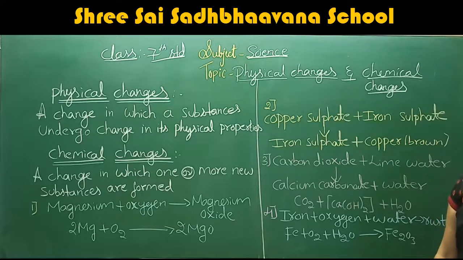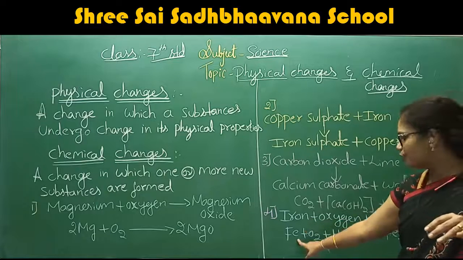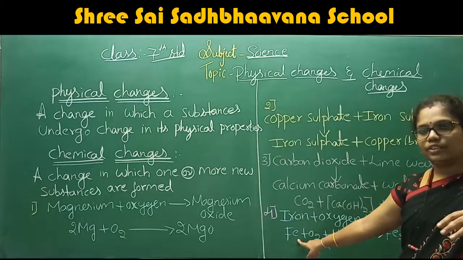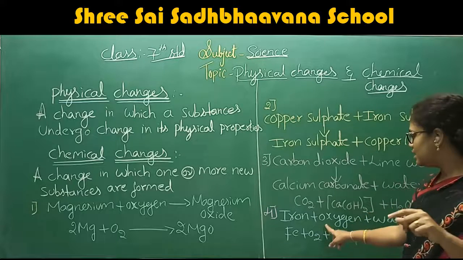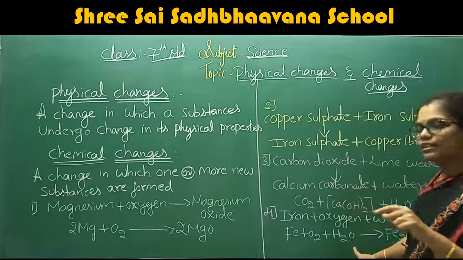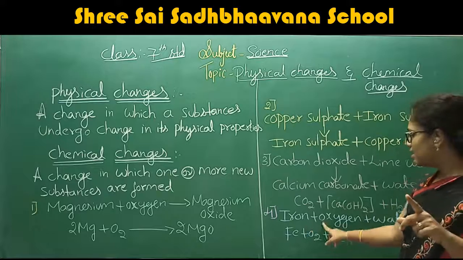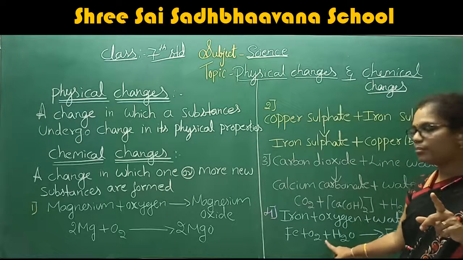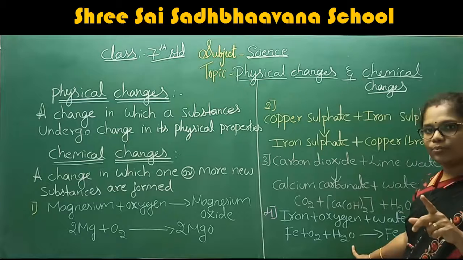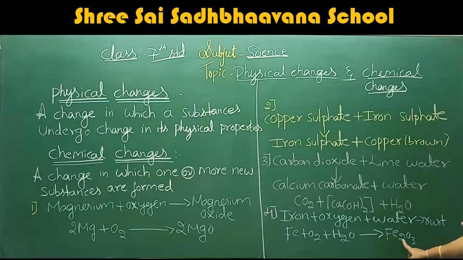If you write it symbolically, how are we going to write it? The symbol of the iron is Fe. Plus oxygen is O2. Plus water is H2O. Therefore, it becomes Fe2O3. Therefore, the formula of the rust is Fe2O3.